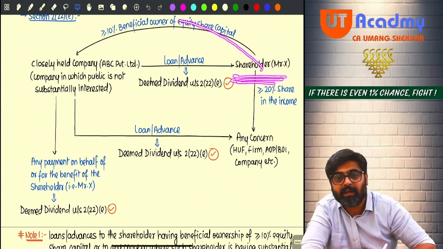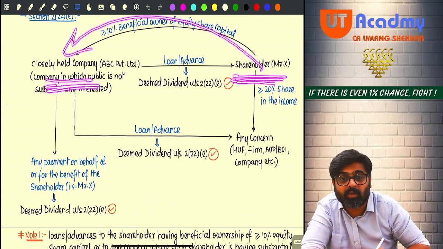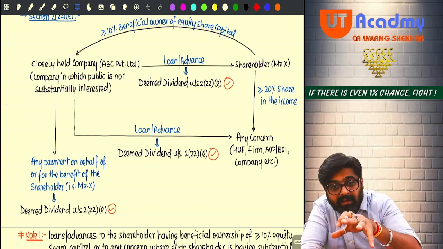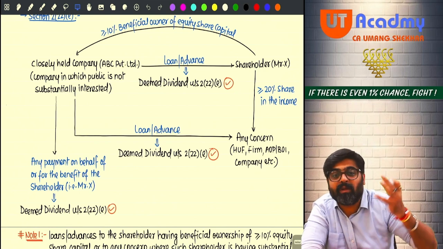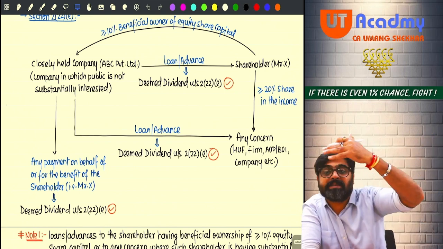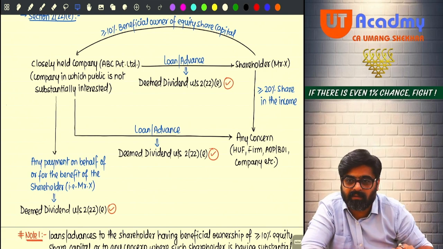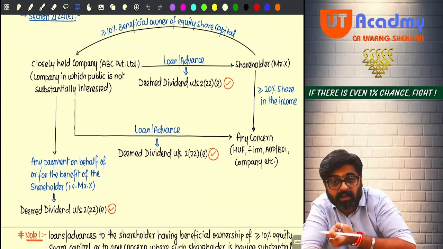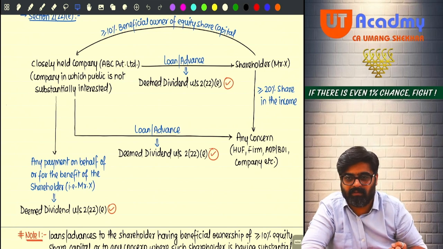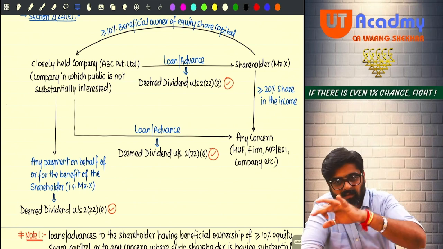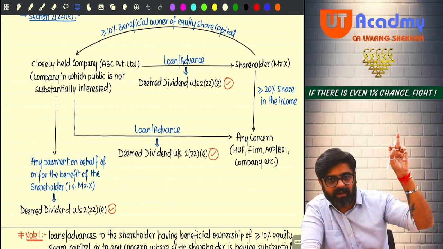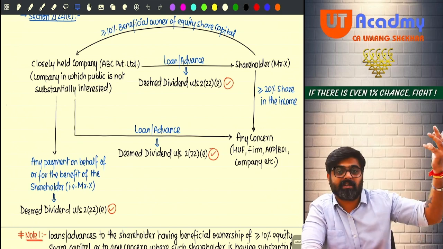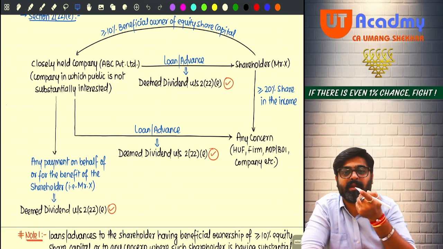a shareholder in a company which is a closely held company, guys. Closely held companies can be a private limited company also, a public limited company also. But here the majority shareholding will not be with the general public. General public is not substantially interested. Majority shareholding is not with the general public. Majority shareholding will be with certain private individuals. Meaning, we all can have a public limited company, yes, and in that public limited company we all are having what? Majority shareholding.